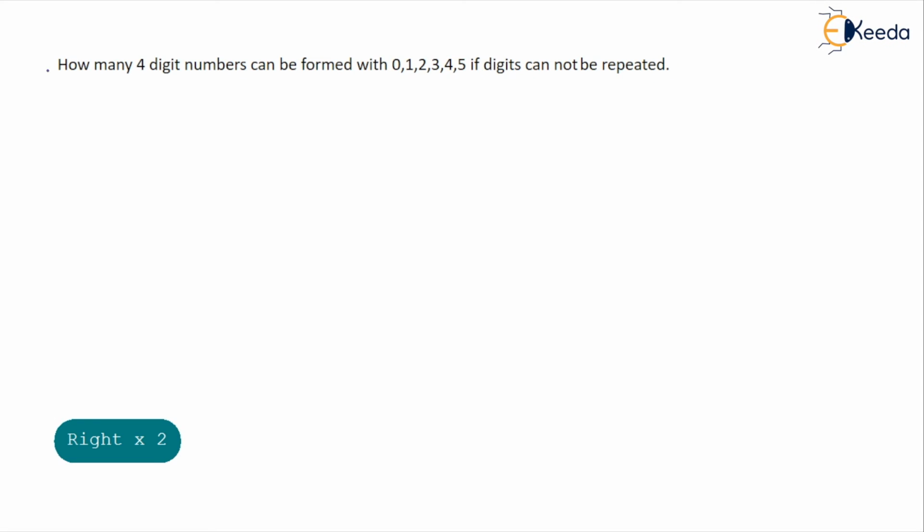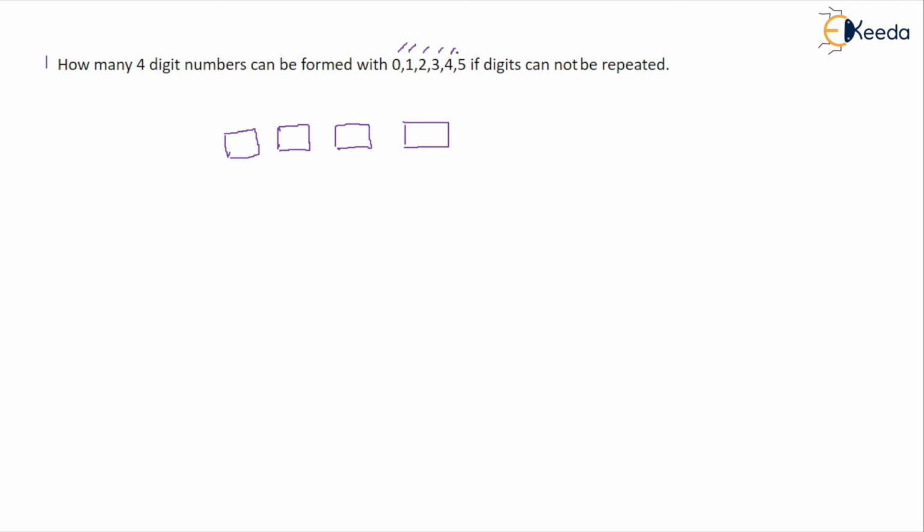There is another question: how many 4-digit numbers can be formed with the numbers 0, 1, 2, 3, 4, 5, if digits cannot be repeated? So the digit should not be repeated. You have to form a 4-digit number, so 1, 2, 3 and 4 digits. And how many numbers do we have? We have 1, 2, 3, 4, 5, 6 numbers. While filling the numbers, you will find that the last number I can fill from any of the numbers.